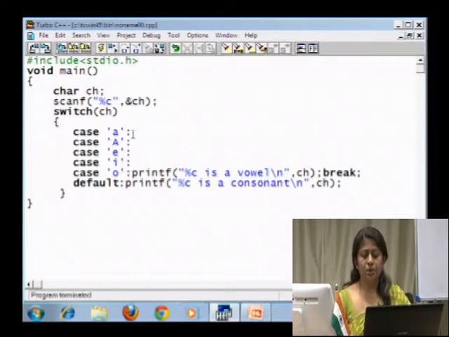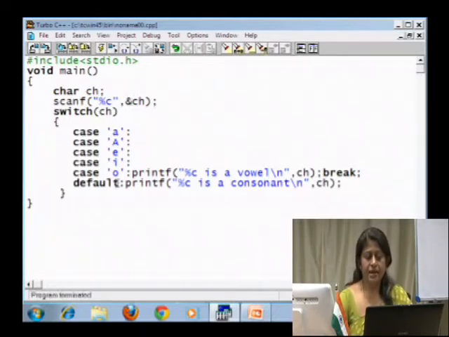And then all these are null statements, that is when the case A is executed, since it is a vowel I am not writing anything for that. So, the control is going to seep into the next switch cases. So, when it comes to the last switch case over here, it is going to print that this particular character is a vowel and then break out of the switch block.